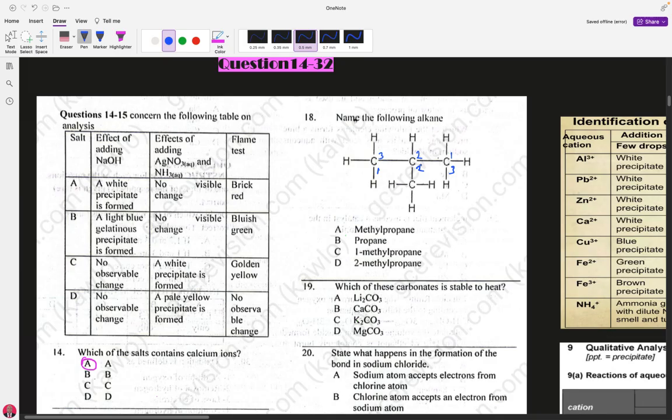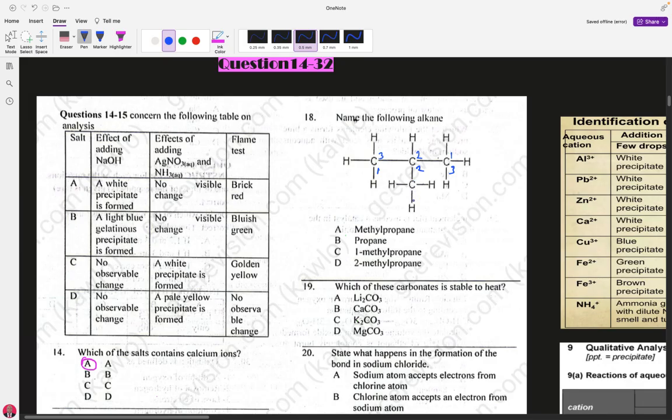So now, in naming, this is the second position, and our side group is a methyl group. So we say 2-methyl. Then we attach our parent group, which is 1, 2, 3. It's a propane. So we say 2-methylpropane.